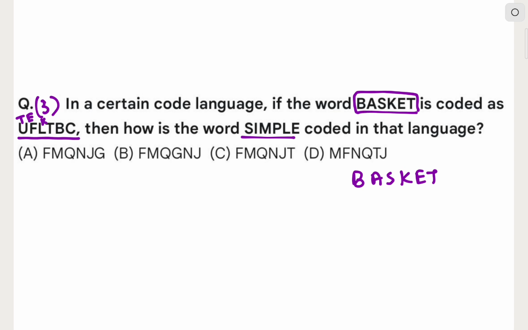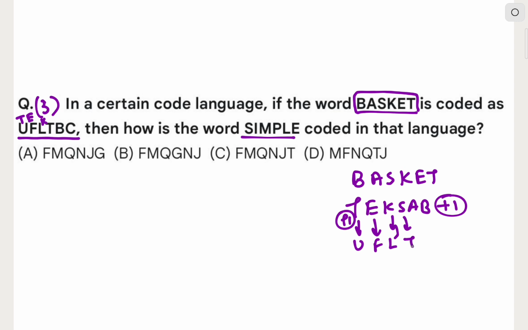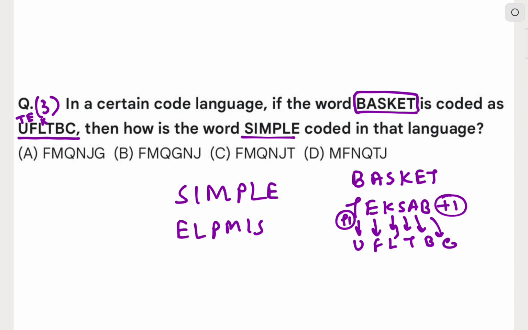So let's first reverse this. TEKSAB. We have reversed this, and now do one thing, add plus 1 to each letter. Add plus 1 to T, it becomes U. It becomes F, it becomes L, it becomes T, it becomes B, and it becomes C. So we have decoded the pattern. Now code the word SIMPLE. Now reverse it. ELPMIS. Now add plus 1. After E comes F. So it will start with F. So option D gets wrong.